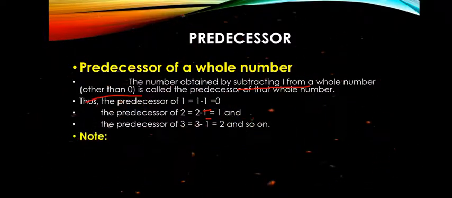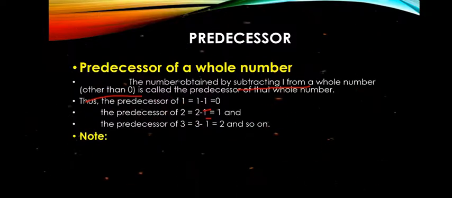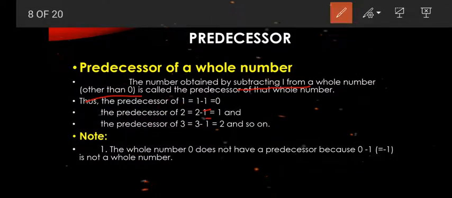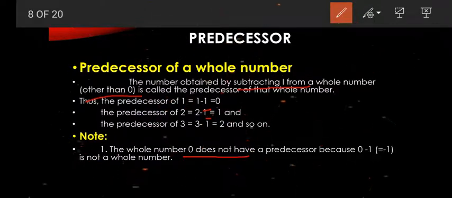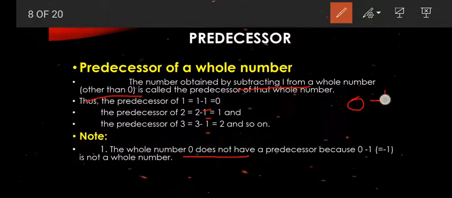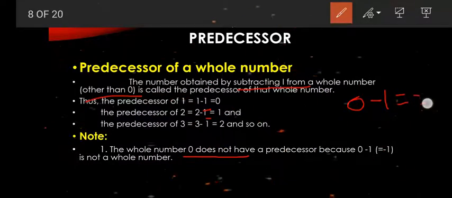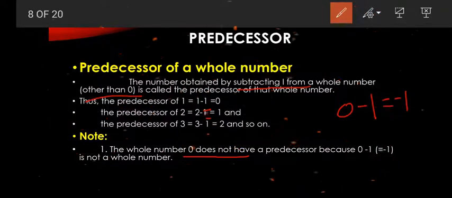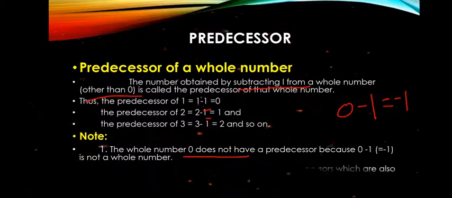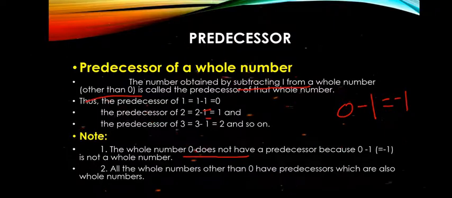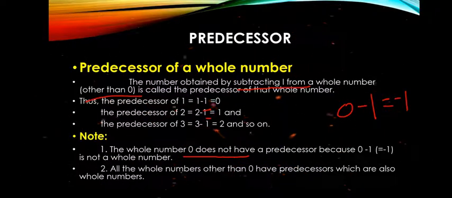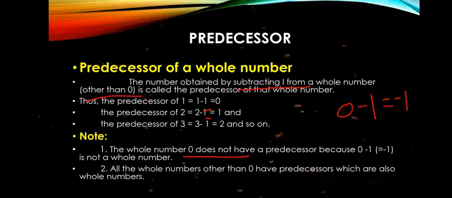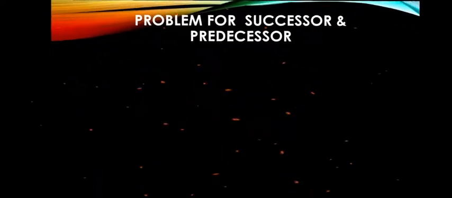Note that 0 does not have a predecessor. Why? Because 0 minus 1 gives minus 1, and minus 1 is not a whole number. So 0 does not have a predecessor. All whole numbers except 0 have a predecessor.